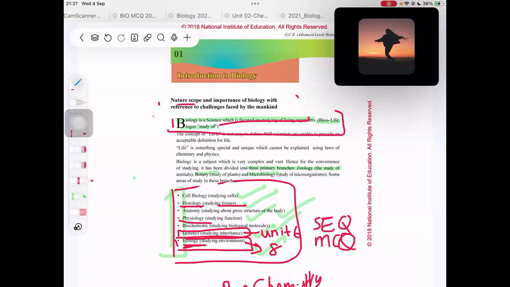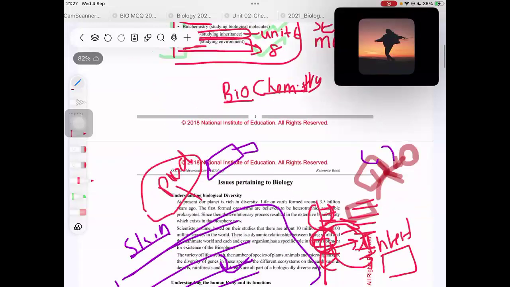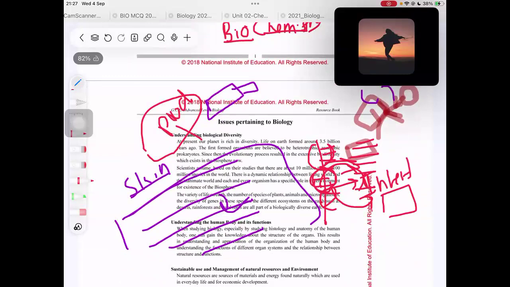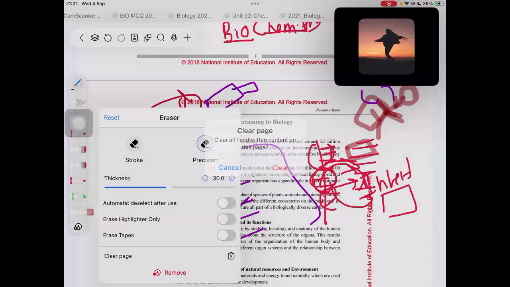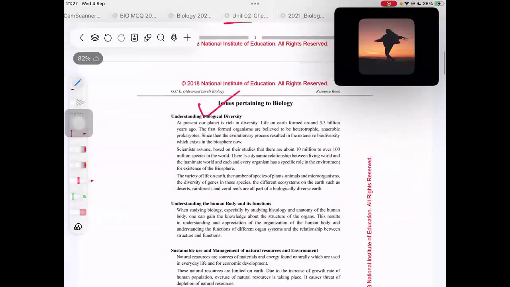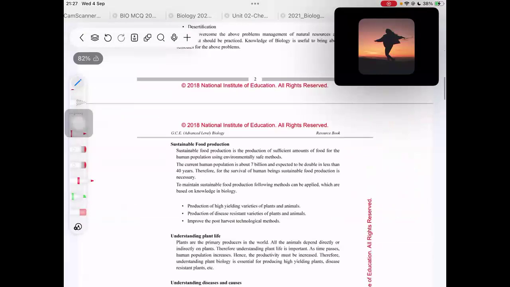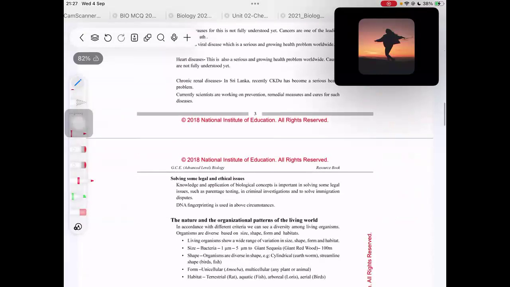Nature's scope of and importance of biology with reference to challenges faced by mankind. All right, now let's go to issues pertaining to biology. Do you know, before I went for my exam, I studied this part from here to here as an essay.